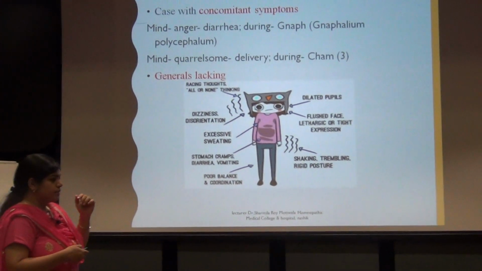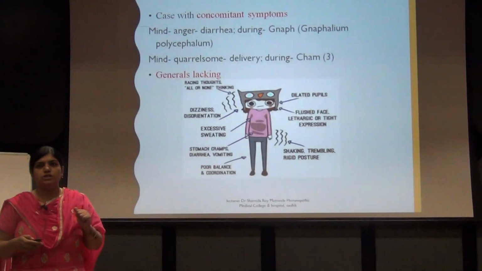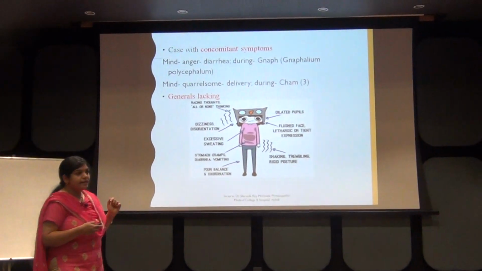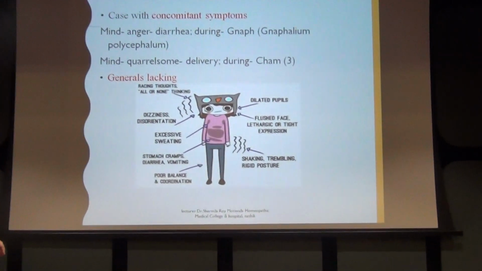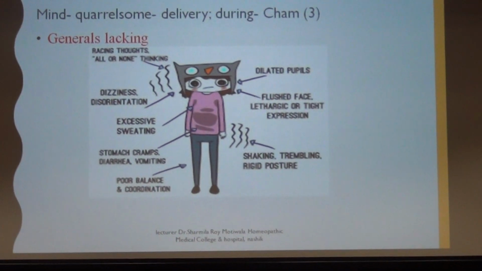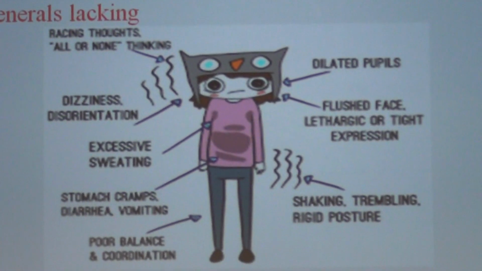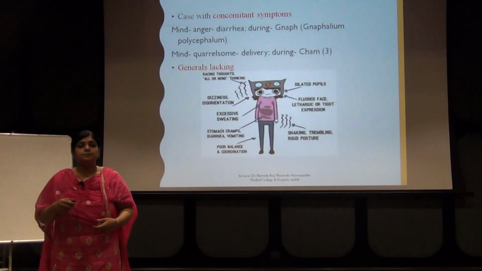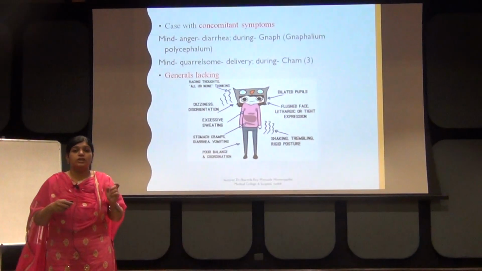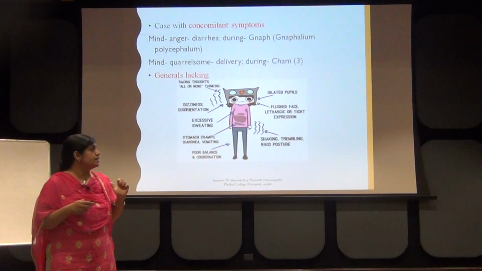Next, Bonninghausen has also given importance to concomitants. Some examples that I mention are: mind, anger, diarrhea during. So you see, mind is a mental general symptom along with a physical symptom like diarrhea. So a patient complains of anger during diarrhea. So this is nothing but your concomitant symptom.